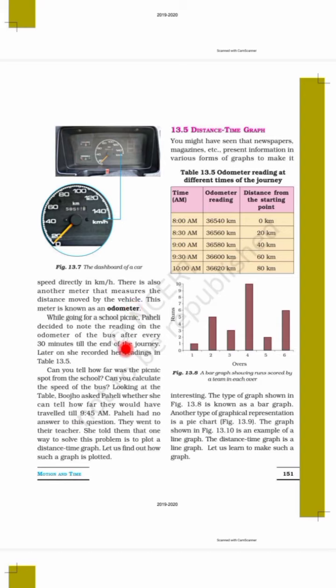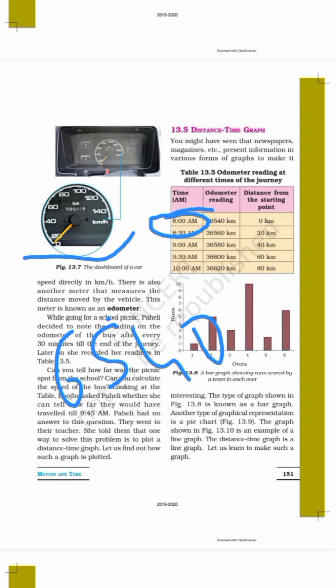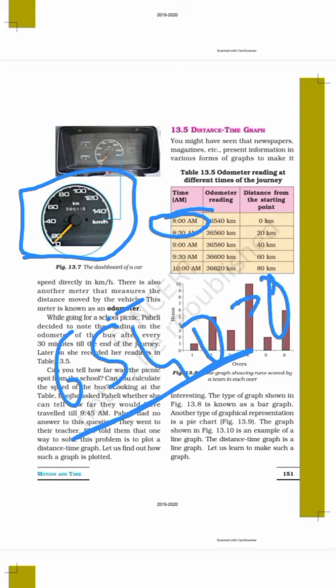Okay, so now they have given you one table. At 8 o'clock your odometer reading was 6540. You know what an odometer is? You have seen this on your vehicles. Okay, so you can see this reading, right? Whenever you are starting from your home, it means you have not traveled, so this means 0.